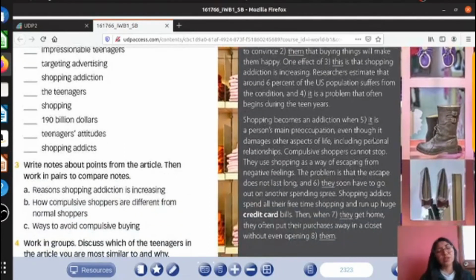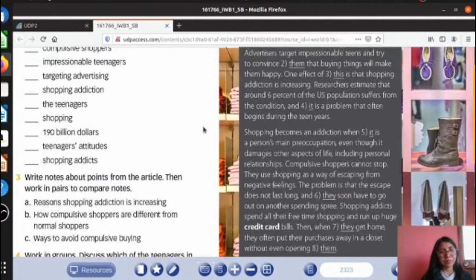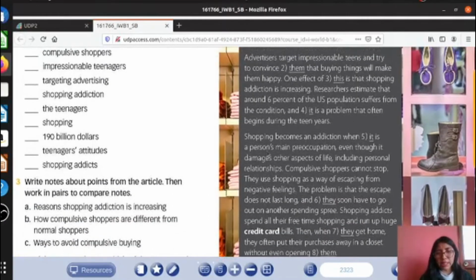We are going to continue. It, number 5. It says shopping becomes an addiction when it is a person's main preoccupation. So it refers to shopping. Shopping is a person's main preoccupation. Okay, so we are going to put here the number 5.